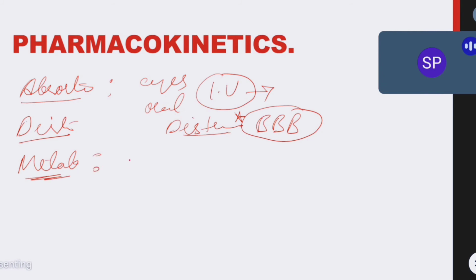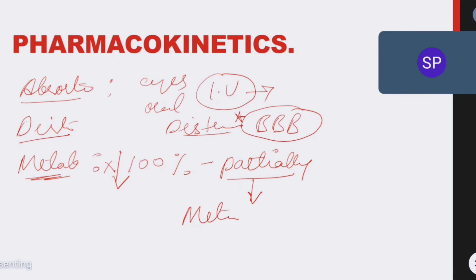Atropine is not 100% metabolized. It is metabolized only partially, and it is excreted. The partial metabolites and partial active form of atropine are excreted through urine.